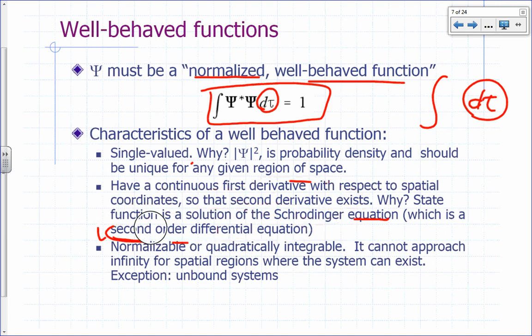All right. Now, finally, a well-behaved function is one that is normalizable, or what we would call quadratically integrable. What that means is, if you were to integrate the function over all possible space, it should come up to a finite value. So it cannot approach infinity. Your psi cannot go to infinity. Its value cannot blow up in regions where your system can exist. You cannot have an infinite probability of finding it at a particular location.